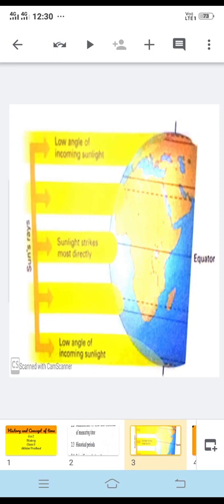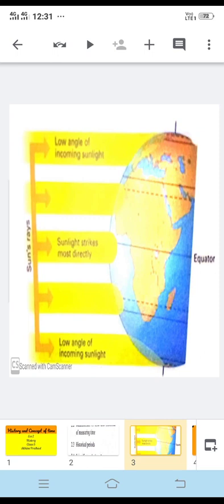As you know, the earth rotates around its axis at a certain speed. Because of that we have day and night. When we are getting the sun rays, that time is called daytime. The part of the earth getting the sun rays becomes day, and the part which is not getting the sun rays becomes night.